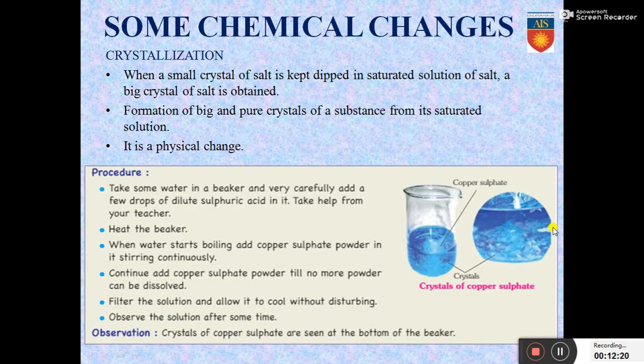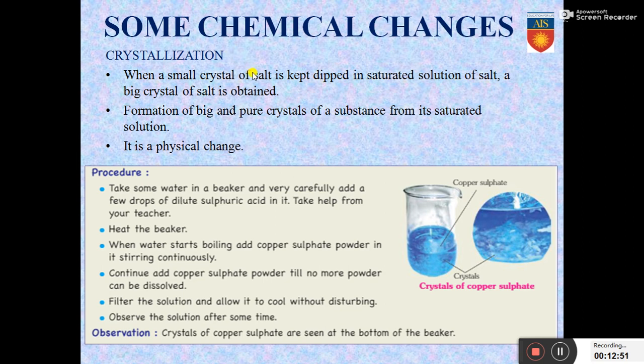The next chemical change that we will learn is crystallization. What is crystallization? When a small crystal of salt is kept dipped in a saturated solution of salt, a big crystal of salt is obtained. What is a saturated solution? A solution in which no more salt can get dissolved, meaning all the salt particles have already combined with the water and no more water molecules are available for combining with the salt. That is a saturated solution.